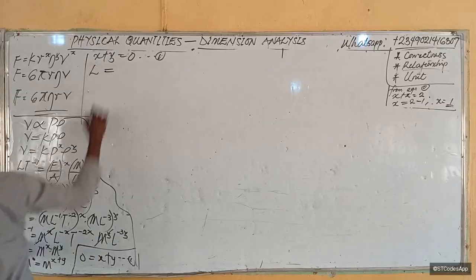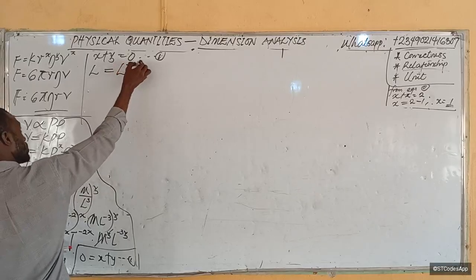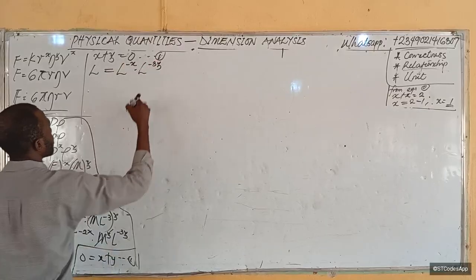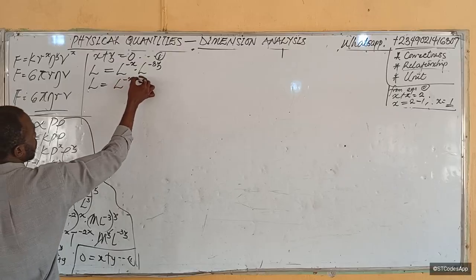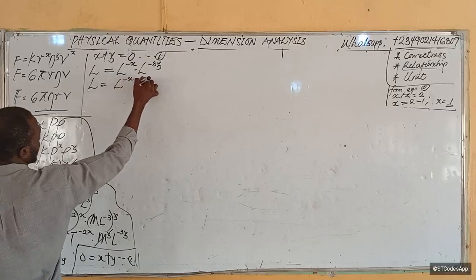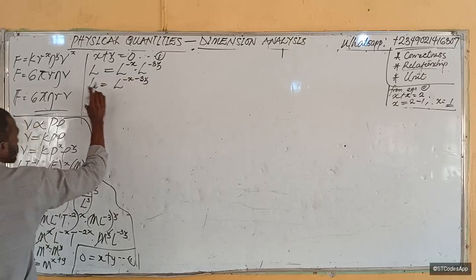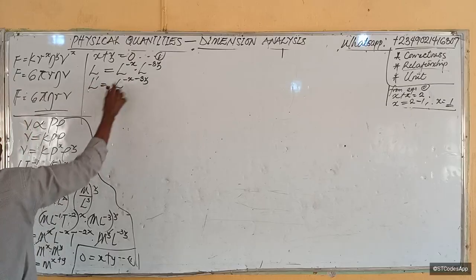So we have l equal to all the l's collected together: l raised to the power minus x times l raised to the power minus 3y. So l becomes l raised to the power minus x plus minus 3y. So from there, I can equate the bases. If the bases are the same, powers will be the same.